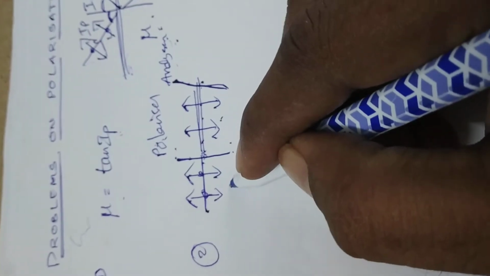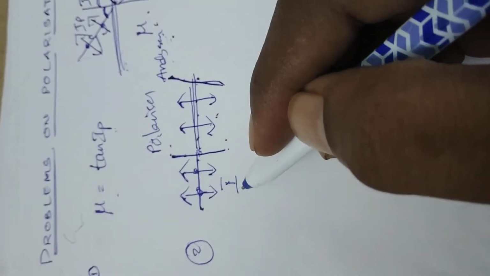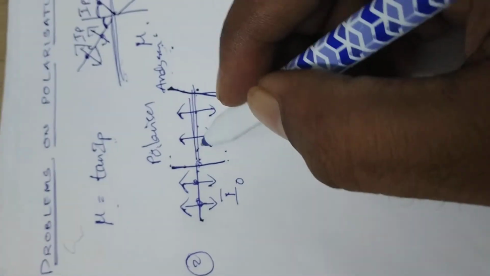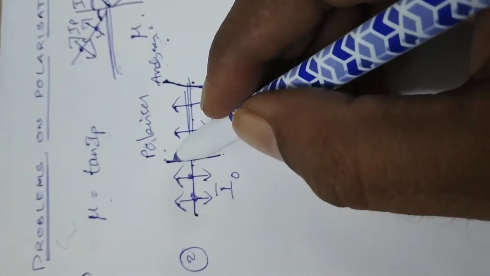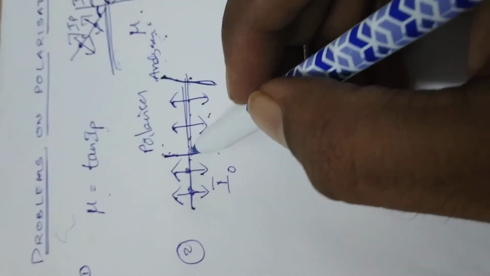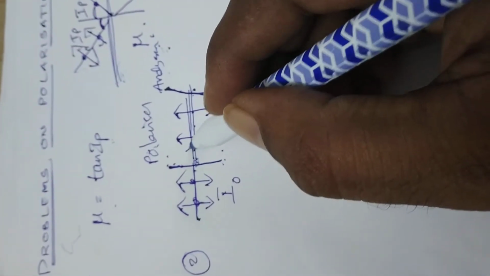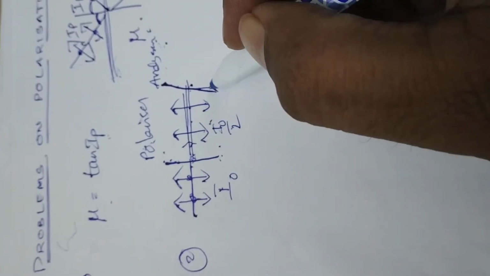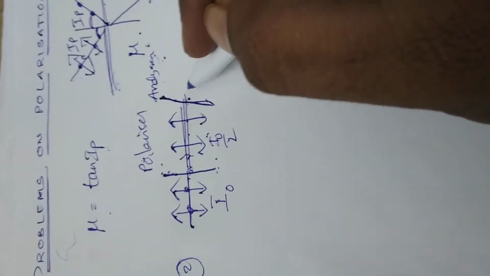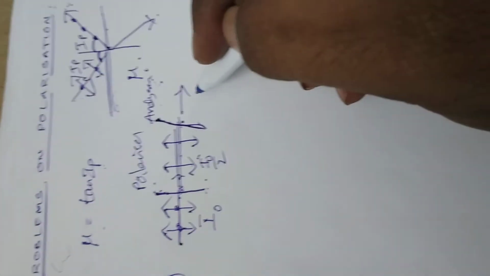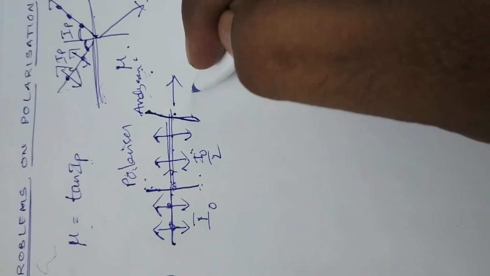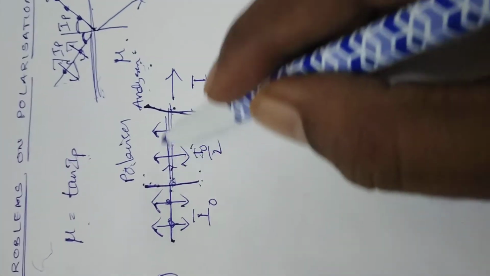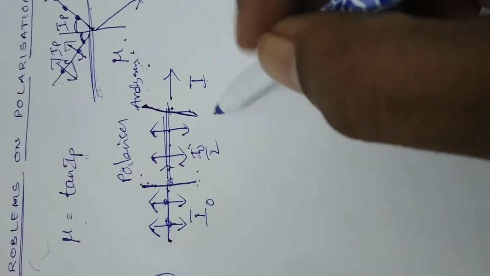Here the intensity of light incident on the polarizer is I naught, and half the light is completely stopped by the polarizer. Only half the light is emitted, meaning the light intensity emitted from the polarizer is I naught by 2, and the same light is incident on the analyzer. Now the intensity of the light transmitted from the analyzer is I. The relation between I and the angle between the axes of polarizer and analyzer is given by Malus law.